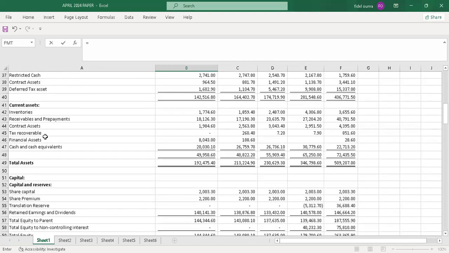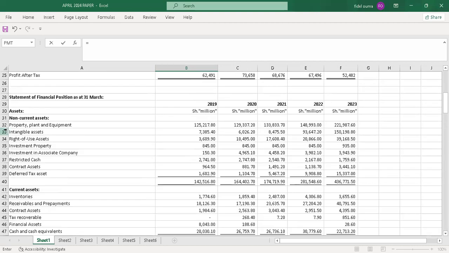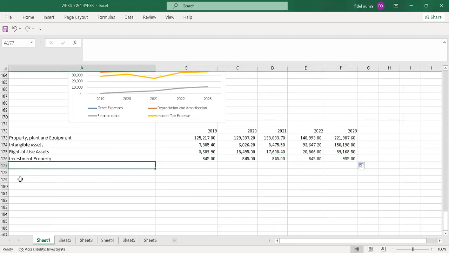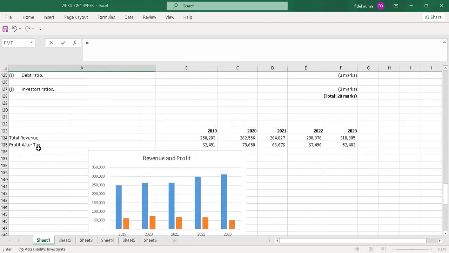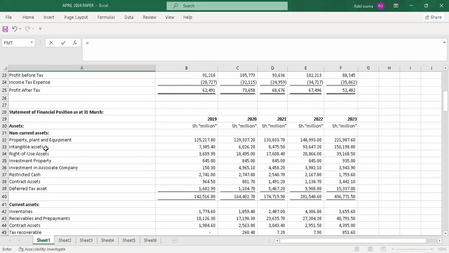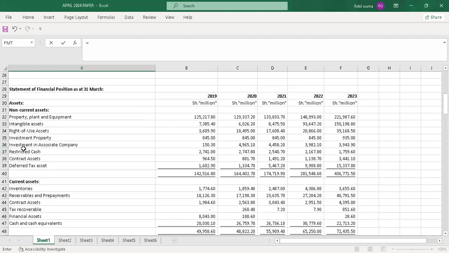Sorry, I have to move up and down. So the investment property, I'll pick this. Then I just drag. Then the next item, after the investment property, we'll have investment in associate company.